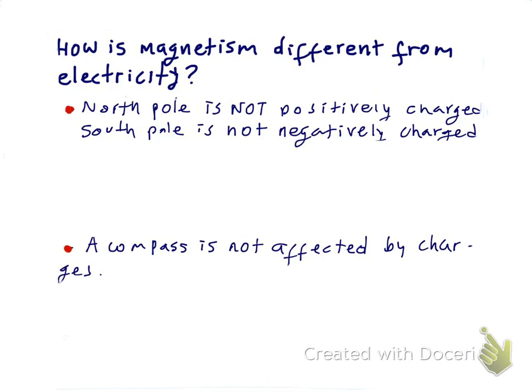Another difference is that a compass is not going to be affected by charges. When you bring a charged object, positively or negatively, close to a compass, the compass has no reaction to that. In that sense, magnetism and electricity are different.